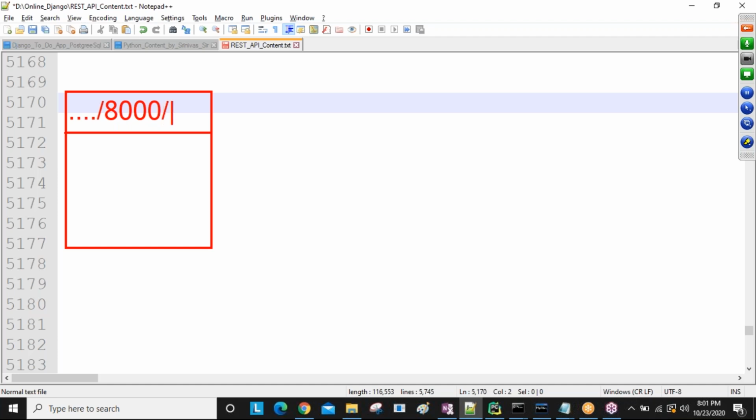Before the port number is http://localhost. Now I'm sending /fb, a simple shortcut I'm writing, sir: fb for Facebook-related, ut for YouTube-related, gm for Gmail-related. I'm taking these URLs just as an assumption. Now here the Django project is there. Where is my cursor? Yes, here.